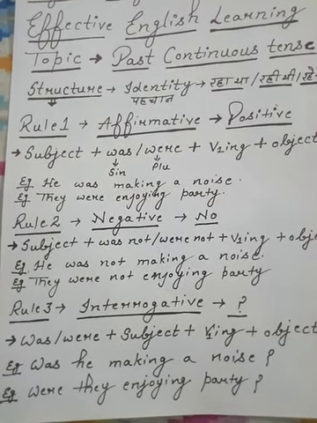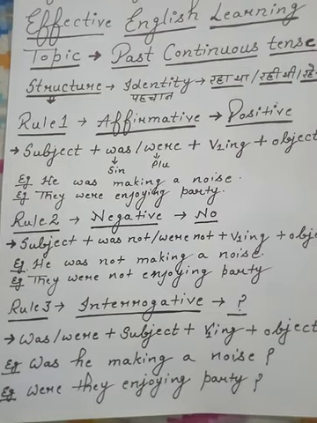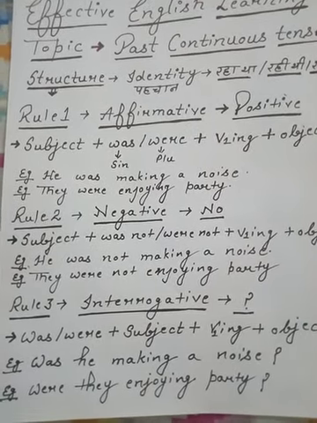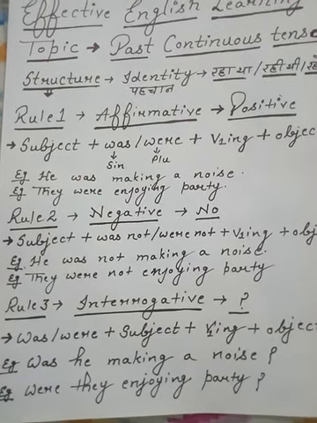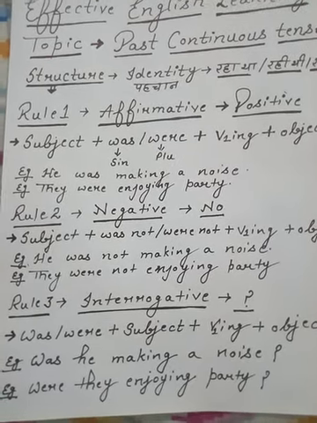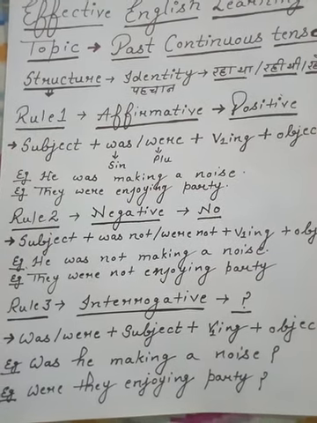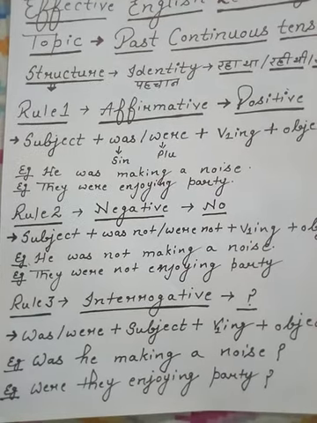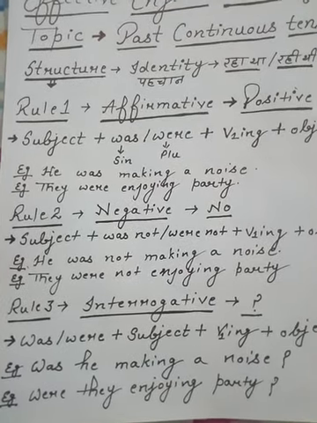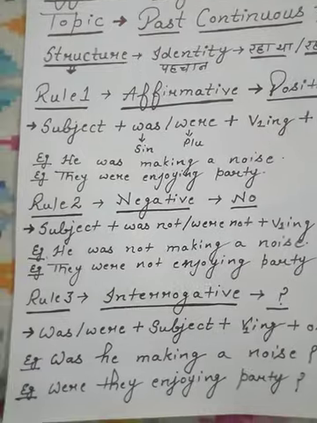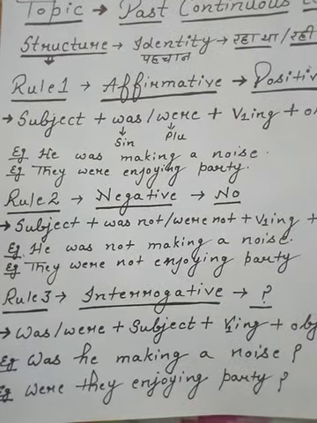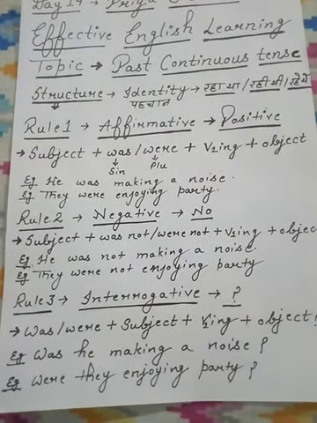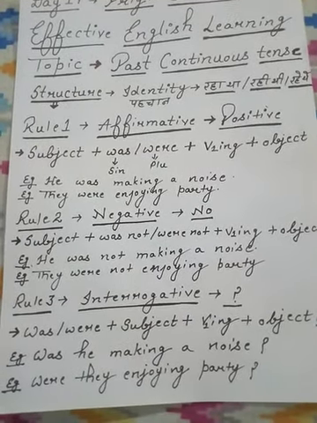Now I'm going to change the above sentences into interrogative. Interrogative means the sentence which ends with a question mark. When you ask a question from somebody, this sentence is called interrogative. I have told you in the previous videos that in case of interrogative sentence, we always use the helping verb at first place. So here our helping verb is was/were. So I am using was/were at the first place. After that subject, first form ing, object, and then question mark.